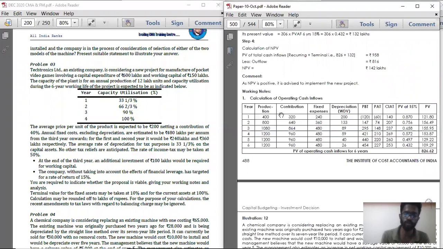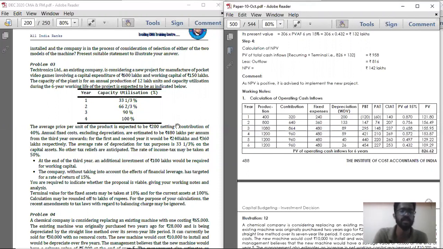So 80 into 4, how much are you getting? 320 contribution. 80 into 8, 640. 80 into 10.8, 864. 80 into 12, 960, 960, 960. So contribution per unit, how did we find? 200 into 40% is the contribution per unit. That is 80 rupees. If you multiply with the production, you will get total contribution.